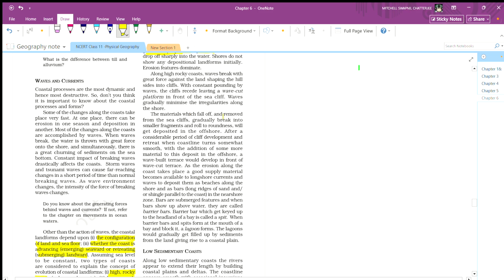The material which falls off and is removed from the sea cliff gradually breaks down into small fragments, rolls into roundness and gets deposited in the offshore. After a considerable period of cliff development and retreat, the coastline turns somewhat smooth, as I said, with the addition of more material to the deposit in the offshore. A wave-built terrace would develop in front of the wave-cut terrace.